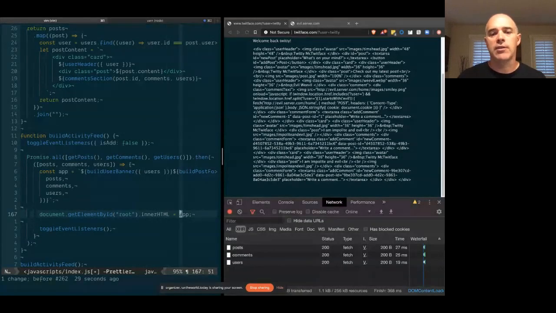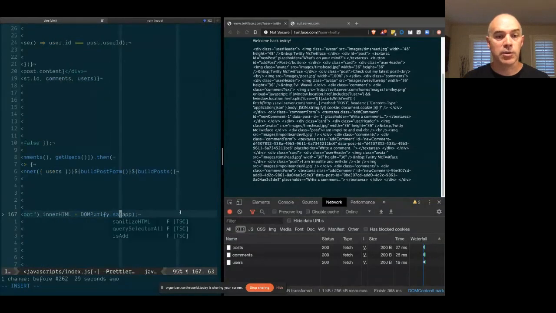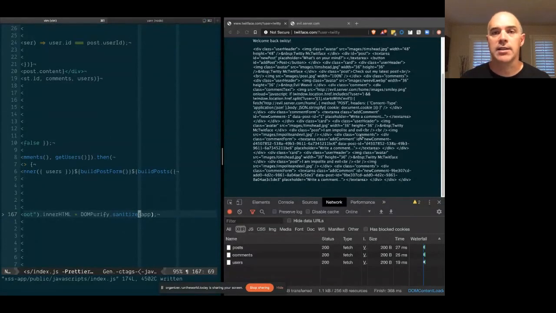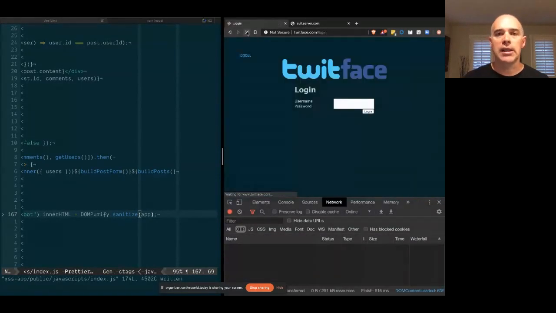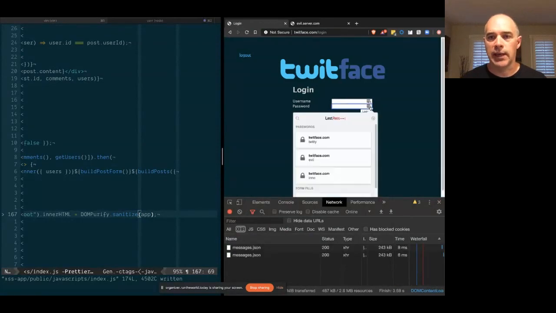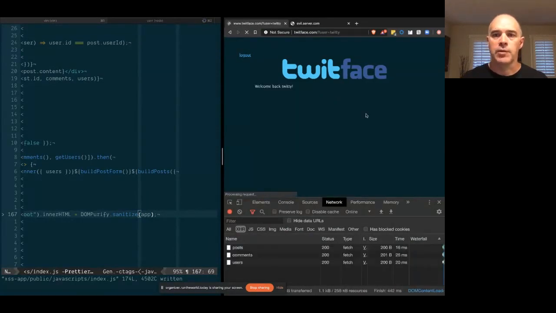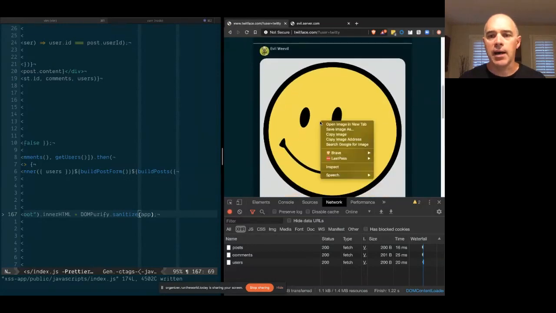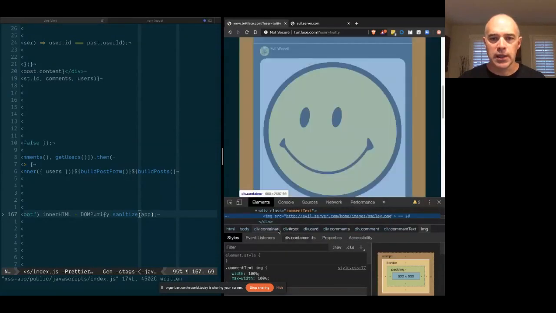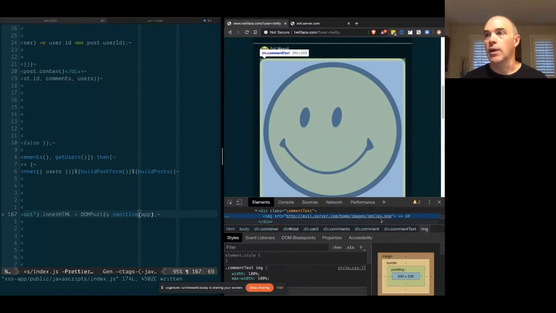There is a great third-party library called DOMPurify, which we actually have loaded on the page, and we're going to use for this purpose. If you do DOMPurify.sanitize, what this will do is run your string through a set of whitelisted allowed tags and attributes. And then what we'll see if we inspect these elements is that all the event handlers will have been stripped from it. So we log back in, everything's there, but now if we inspect this, what we're going to see is that the event handler is gone. So if you really must render user input, don't sanitize it yourself. Use a library for that. It's really, really important.